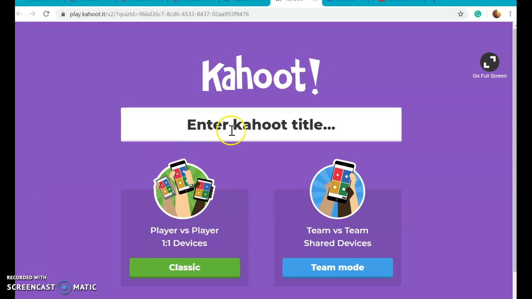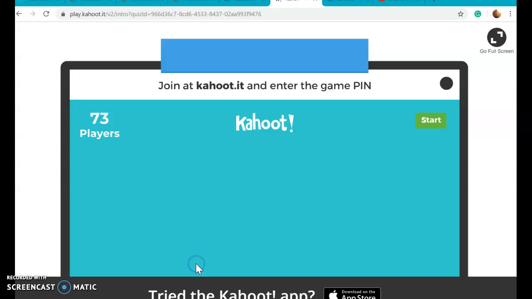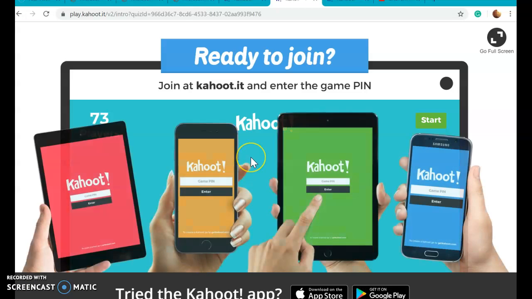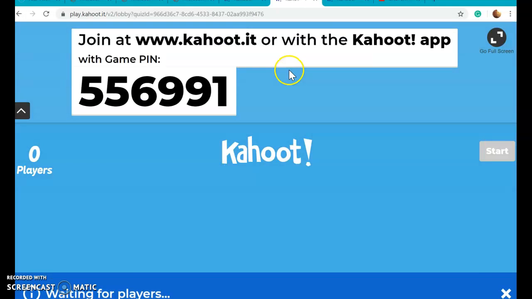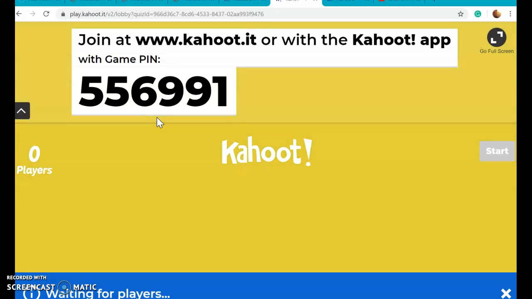And you can pick between player versus player, so everyone is playing on their own, or you can create teams if you have too big of a classroom. And we'll go for classic for this one. And it will come up, since I've already created it, here's the pin. And when you're on your other device, you'll type this in.